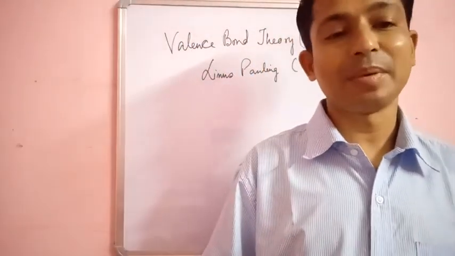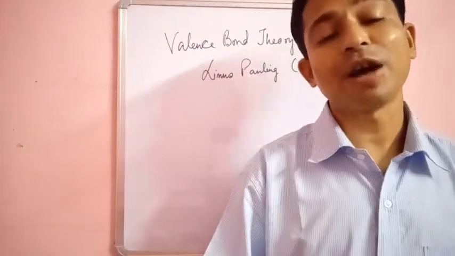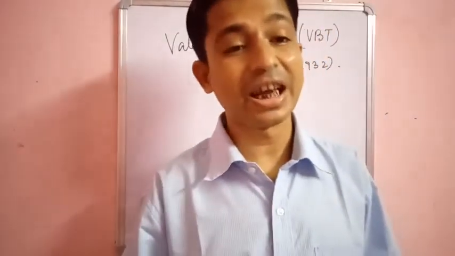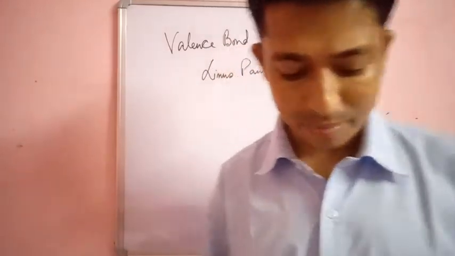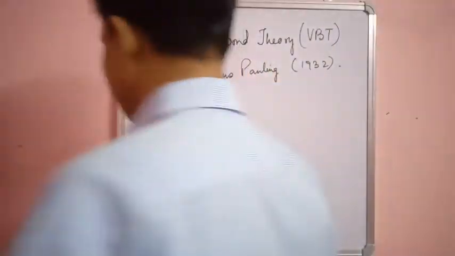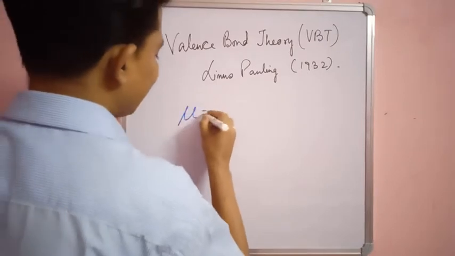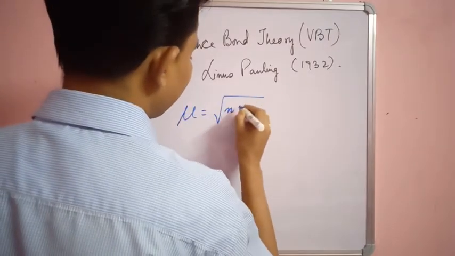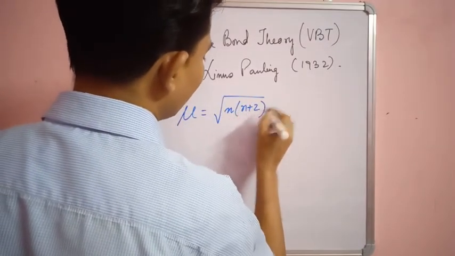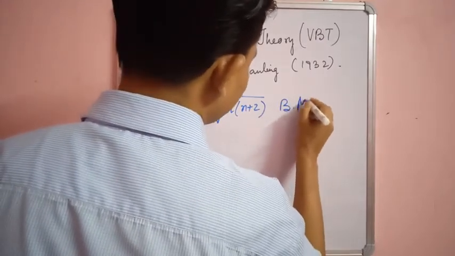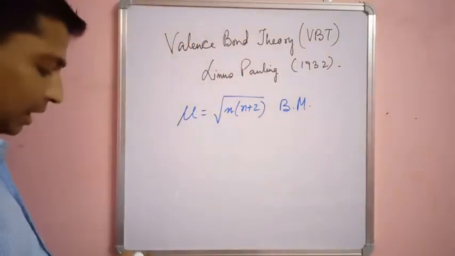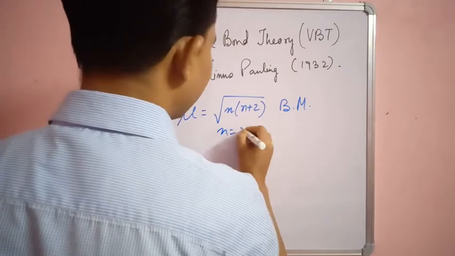Next is magnetic moment. Magnetic moment tells us how many unpaired electrons are present in a coordination complex. We have discussed magnetic moment in our d-block chapter: magnetic moment mu is equal to root over n into n plus 2 Bohr magneton, where n is the number of unpaired electrons.